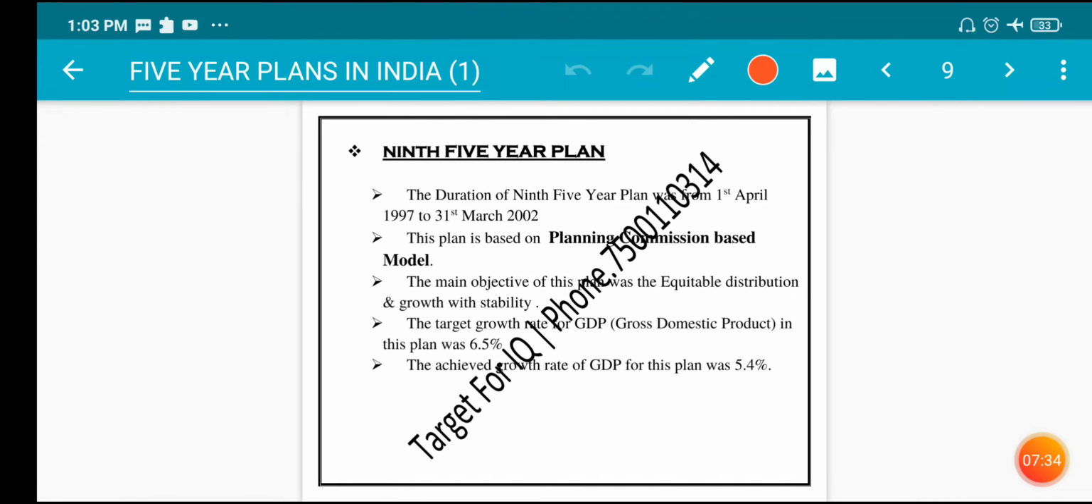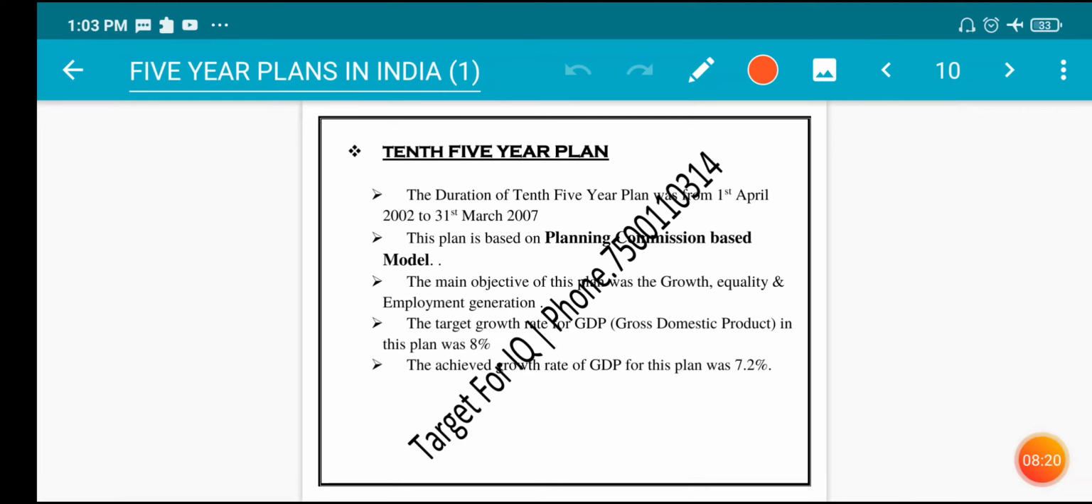6.5%. Ninth five-year plan. The duration of the ninth five-year plan was from 1st April 1997 to 31st March 2002. This plan is based on the Planning Commission based model. The main objective of this plan was equitable distribution and growth based stability. The target growth rate for GDP, that is gross domestic product, in this plan was 6.5%.